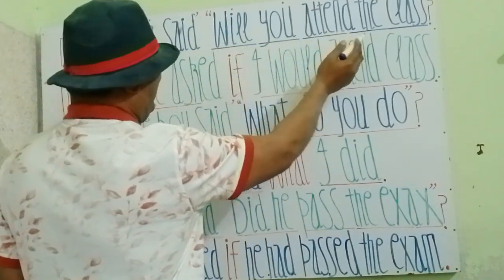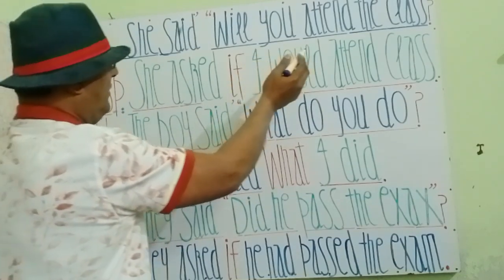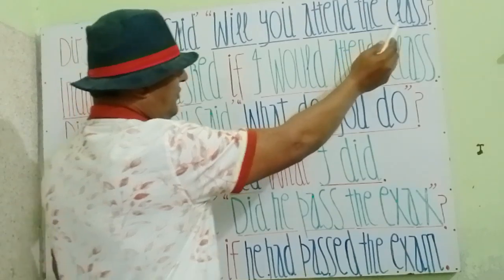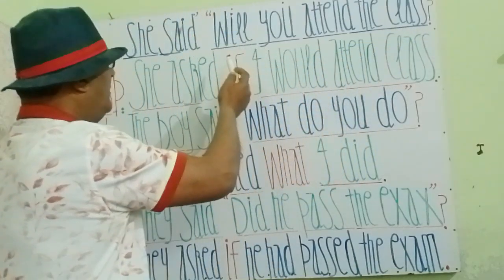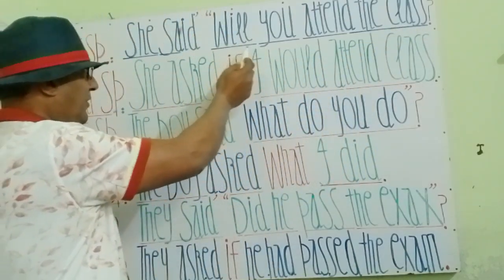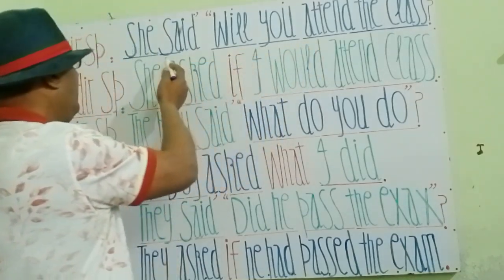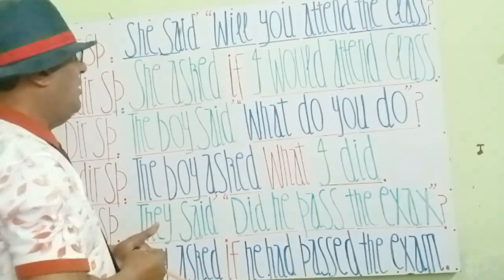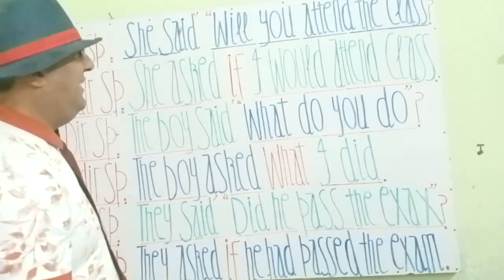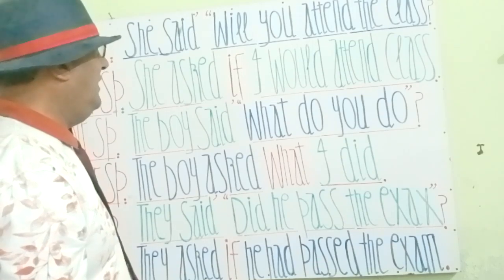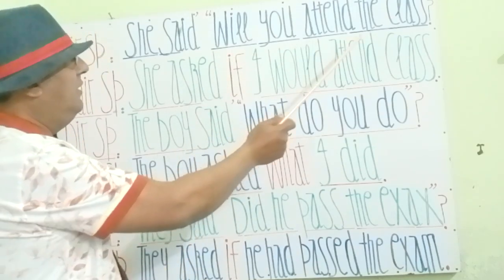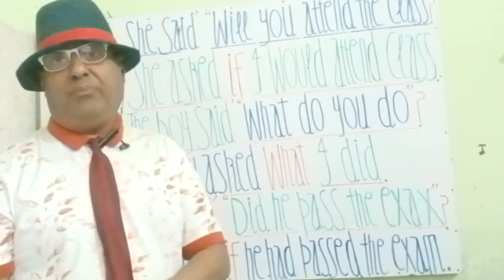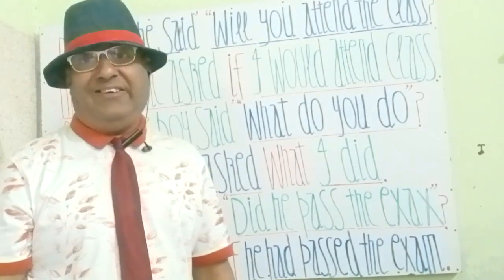Will you attend the class? Commas close and interrogative sign. So this is an interrogative statement inside the commas, and the first part is in past tense. She said, comma, inverted comma, start. Will you attend the class? So this is the direct speech statement. It's in two parts and altogether it's called a narration.